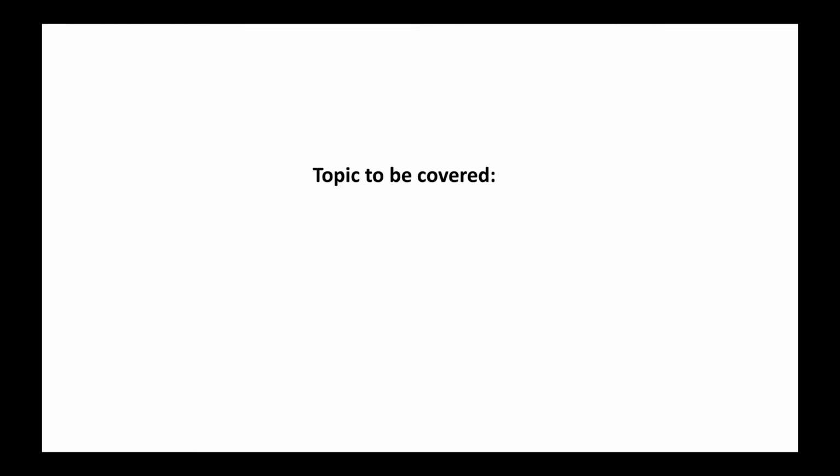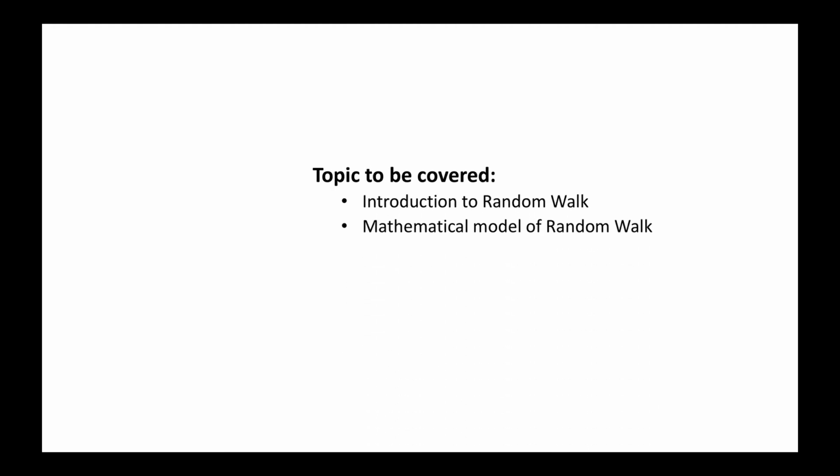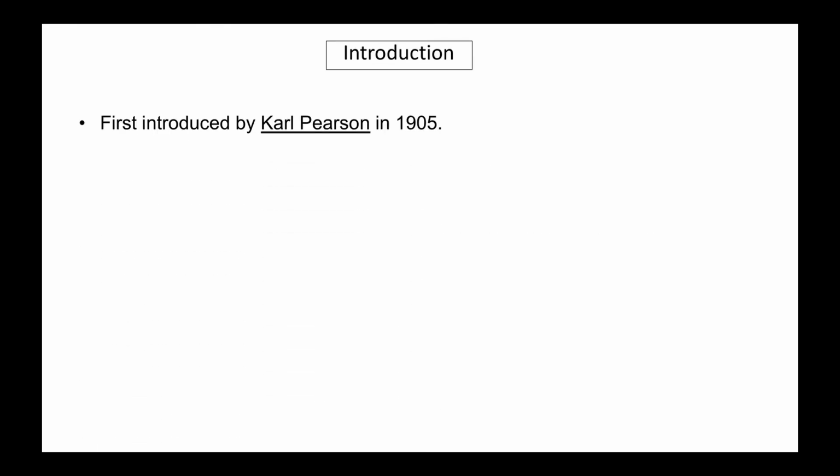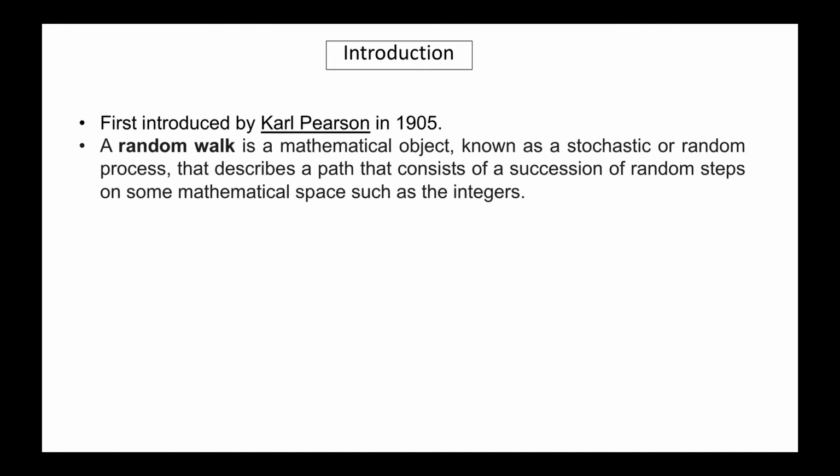Okay, so the topics which are to be covered in this video are introduction to random walk and mathematical model of random walk. This concept of random walk was first introduced by Karl Pearson in 1905. A random walk is a kind of mathematical object known as a stochastic or random process that describes a path that consists of a succession of random steps on some mathematical space such as the integers.